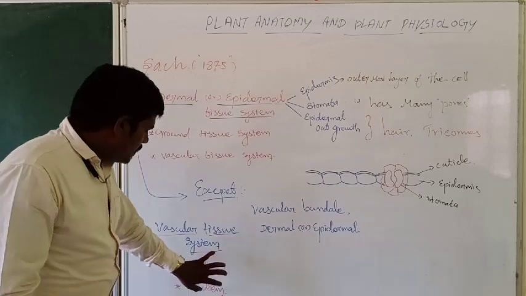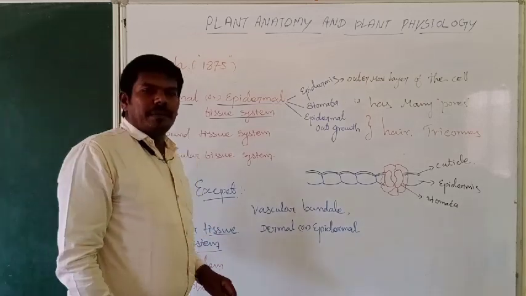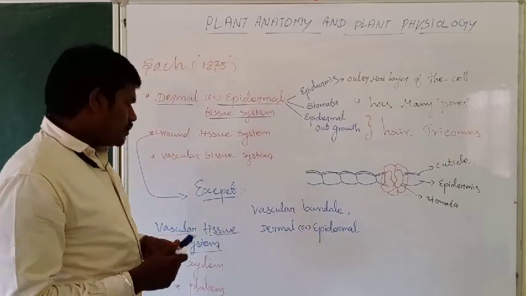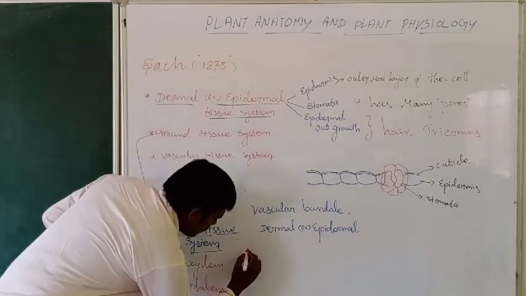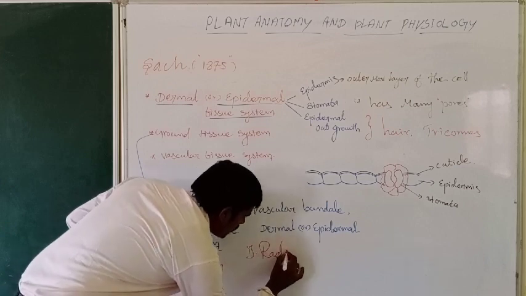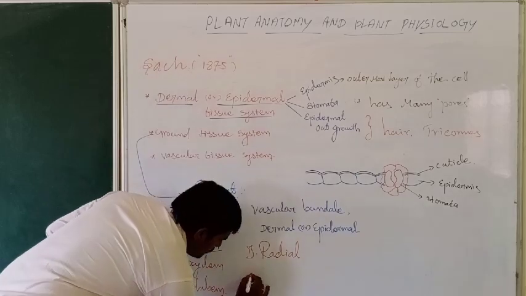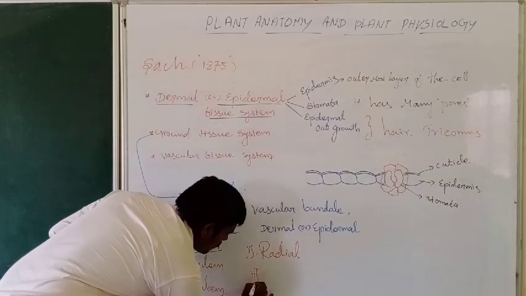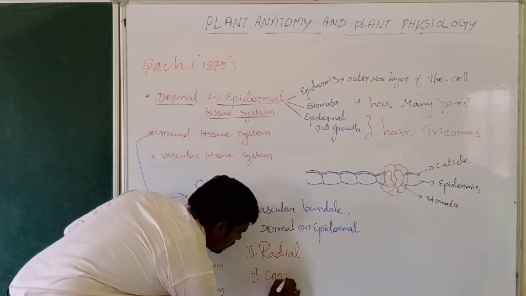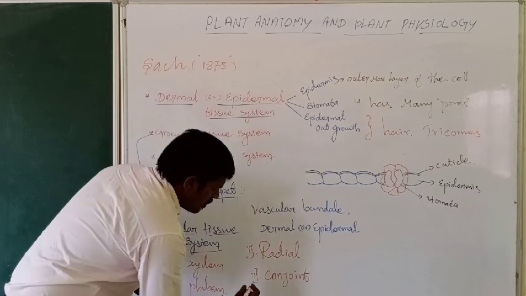On the basis of the arrangement of xylem and phloem, the vascular tissue system is classified into three types. What are the types? The first one, radial. Second one, conjoint. Third one, concentric.